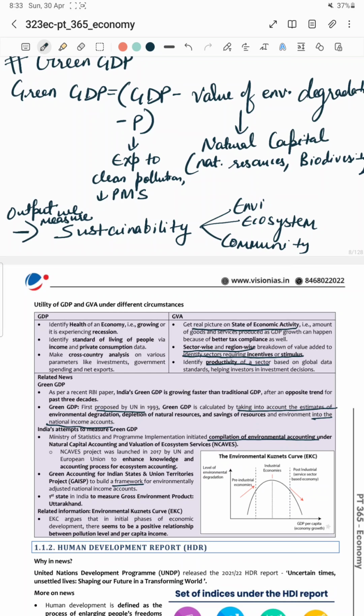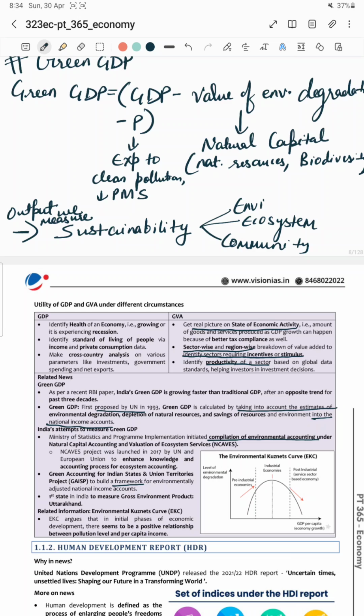Since GDP, as we have known, is an international statistical method, it helps in cross country analysis on various parameters. GVA, as we have understood, if we want to know the real picture of the economic state of affairs, GVA is very important. It provides us with a sector wise and region wise breakdown of value and helps us to identify the productivity of the sector, if a particular sector needs impetus or not.